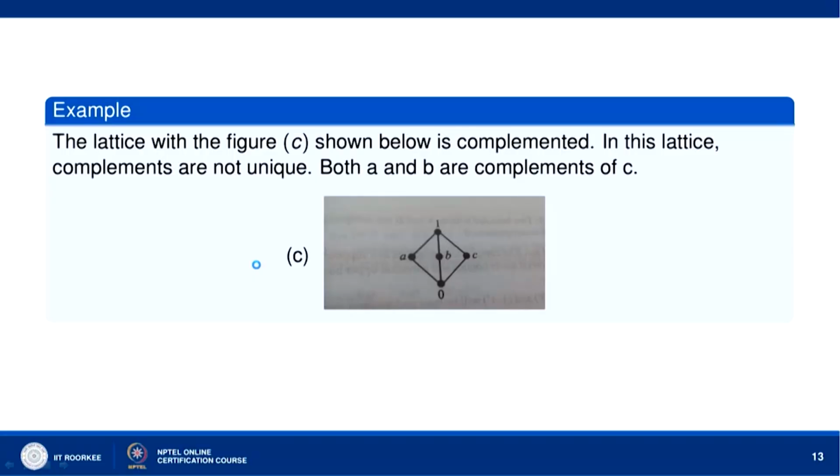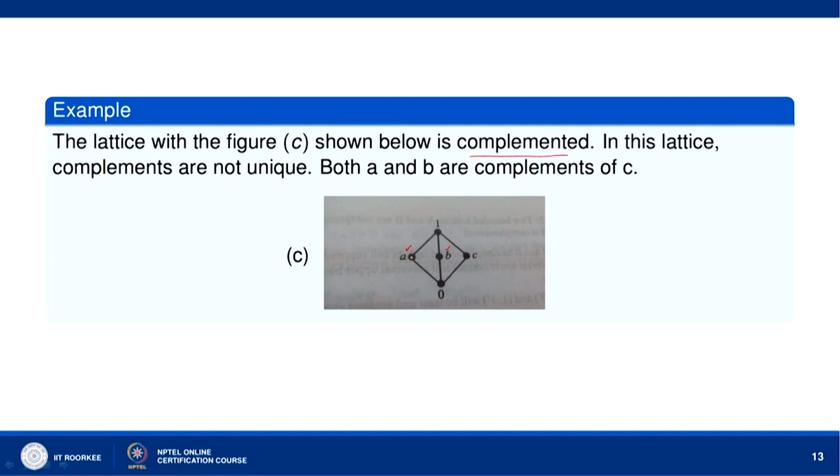Now let us look at the lattice in figure C. This is a complemented lattice, as we can see here. You take any 2 elements, let us say A and B. 1 is the greatest element, 0 is the least element.